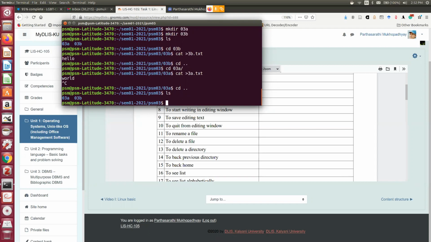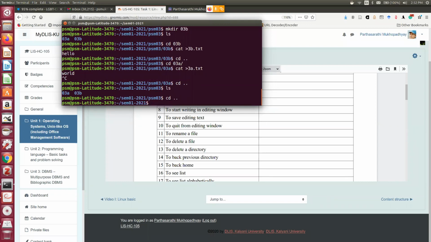So now how in one go can I delete this PSM03 directory? In that case, the job is very cumbersome. I need to go to 03A and delete everything under it. I need to go to 03B and again delete everything under it. Then I can come to PSM03 to see whether something is there or not.